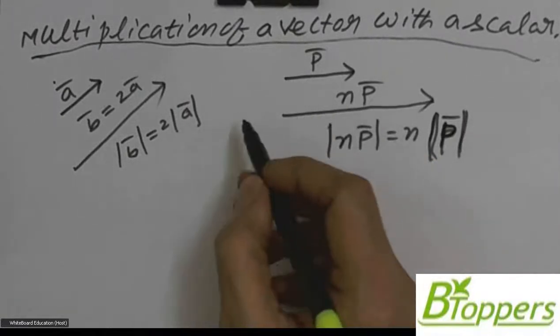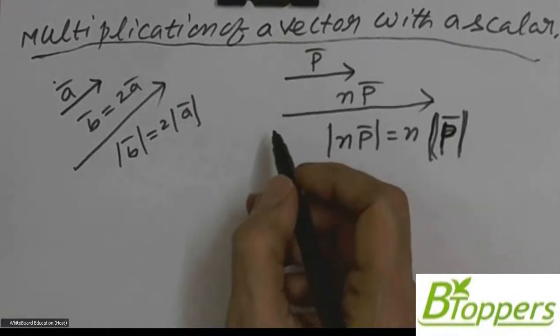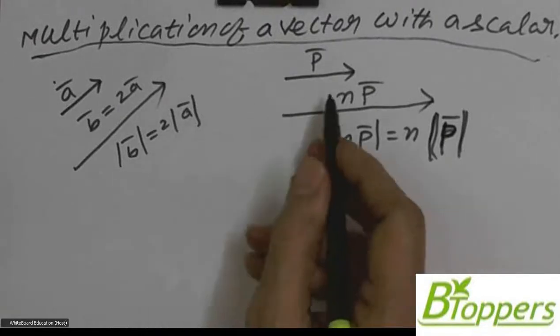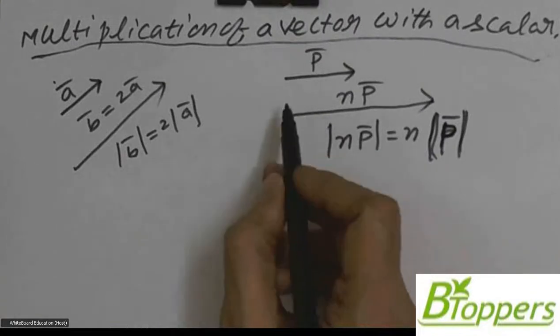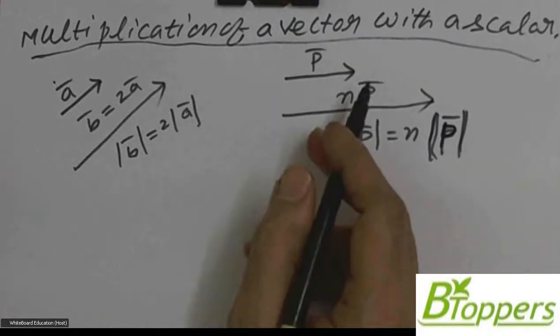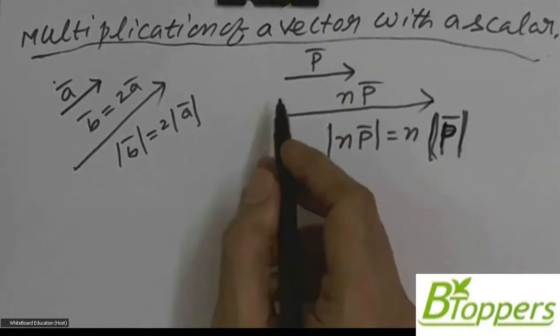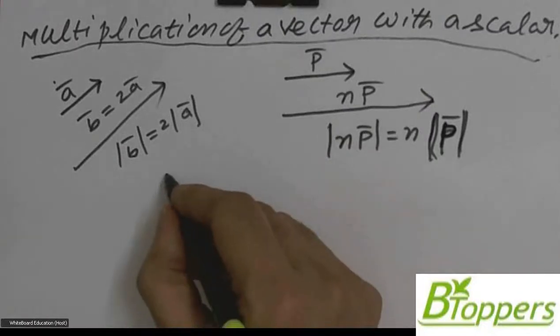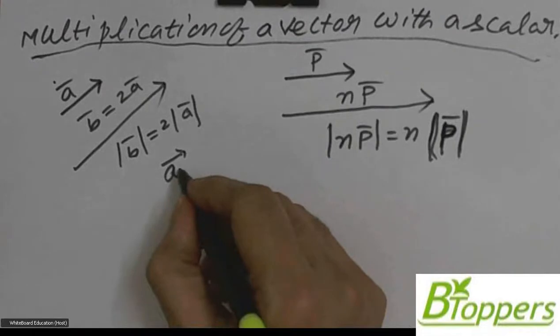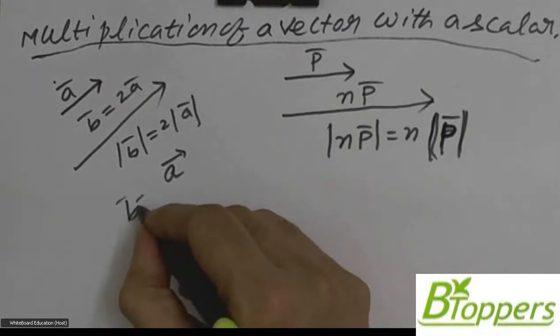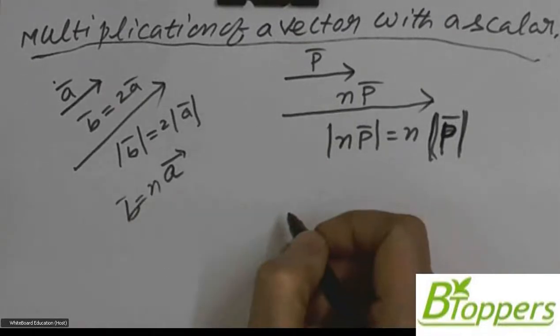So in general, if two vectors are parallel or act in same direction, one vector can be expressed as a positive scalar multiple of another vector. That means if A bar and B bar are two vectors which are parallel to each other, you can write one vector as positive scalar multiple of another vector.